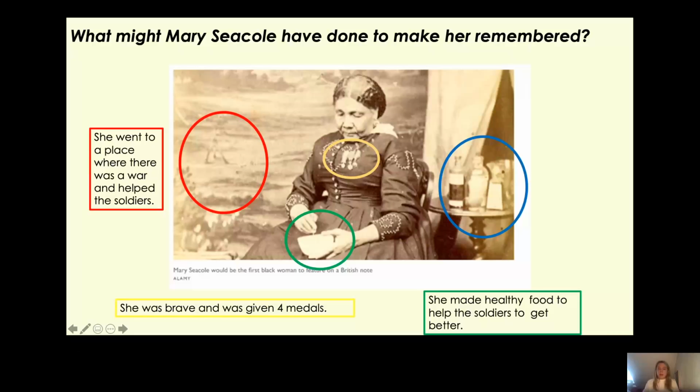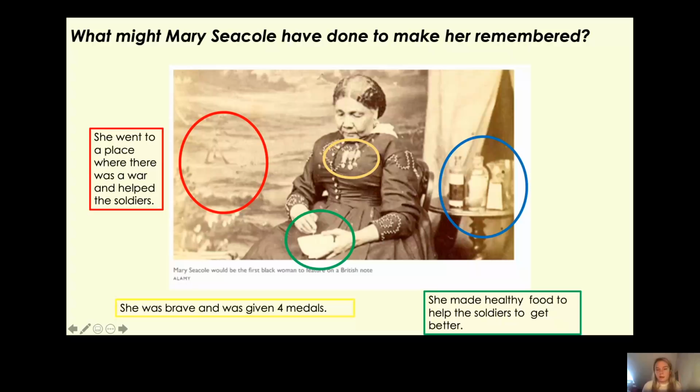So she helped the soldiers get better by giving them healthy food. She probably learnt some of this from her mother at her house for wounded soldiers. But yes, that's the same as Florence Nightingale, isn't it? Florence Nightingale also recognised that soldiers needed good food in order to get better. So there's 3 similarities between the 2 women.